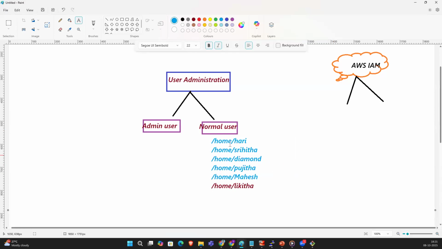These are all normal users. So a normal user's home directory is created under slash home.